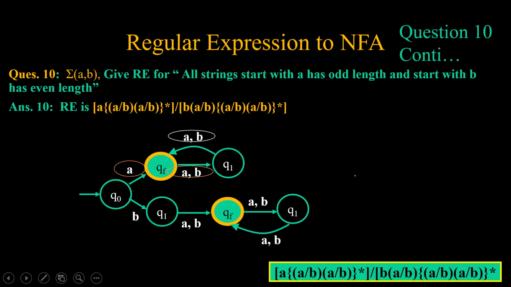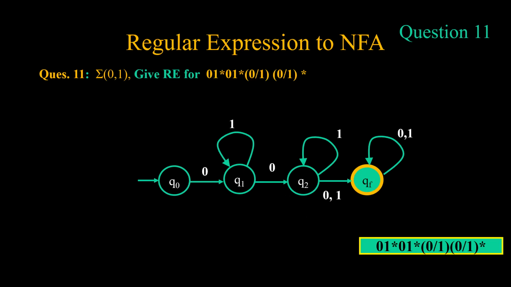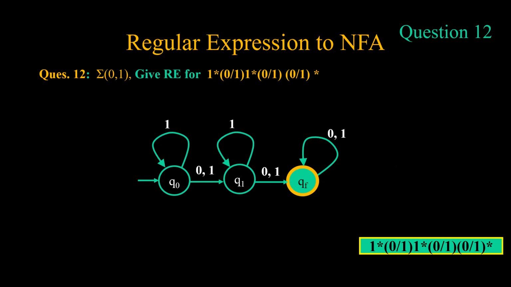Next we come to another case where we have a given regular expression 0|1 star, 0|1 star, (0|1)(0|1) whole star. So we have (0|1)* in loop, (0|1)* in loop, and (0|1)(0|1) star. Here sigma is {0, 1}. Next we have sigma is {0, 1}: 1* (0|1) 1* (0|1)(0|1) whole star.